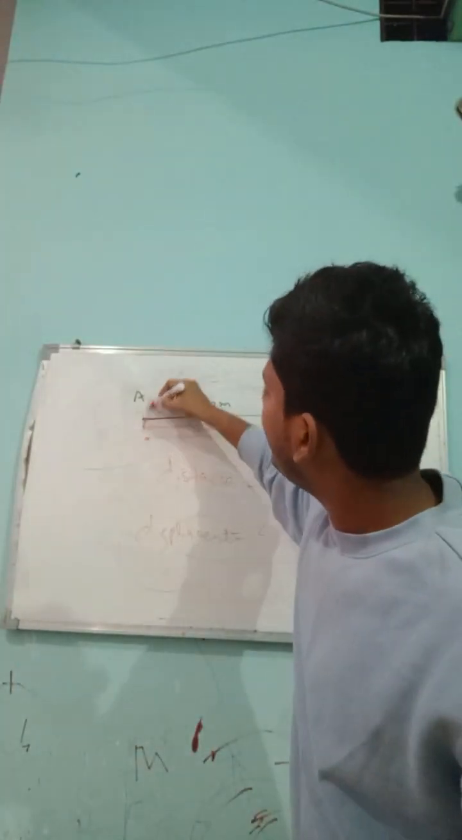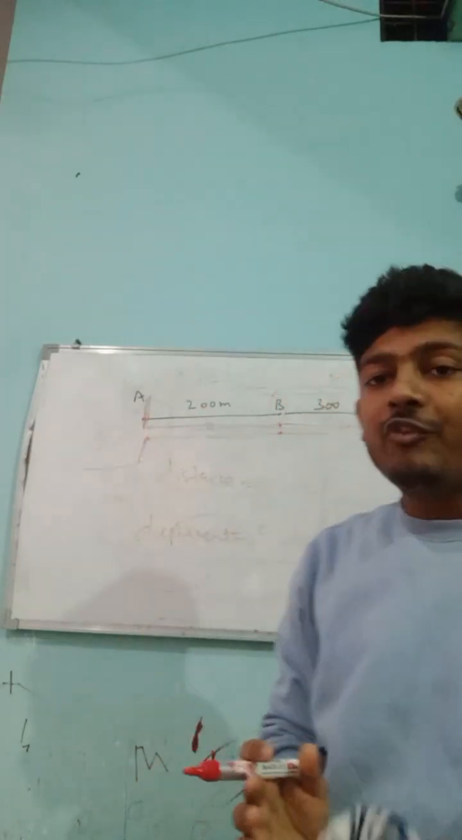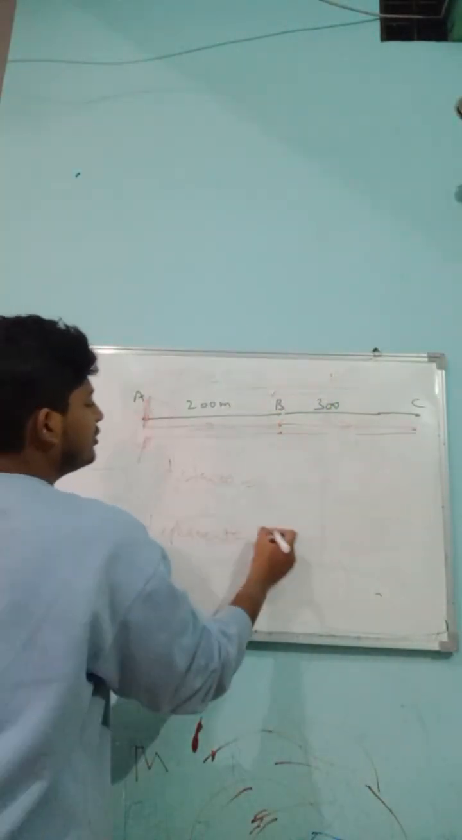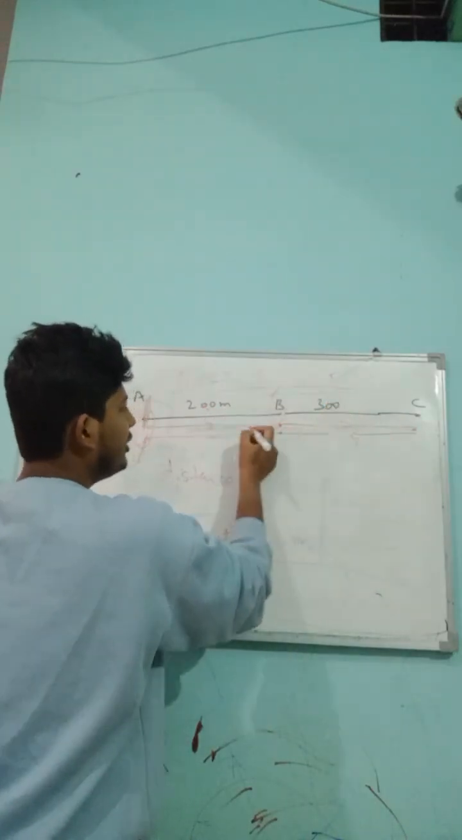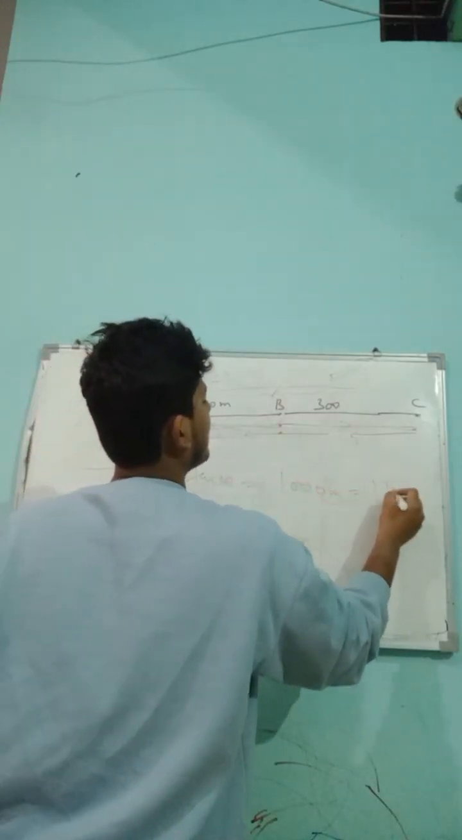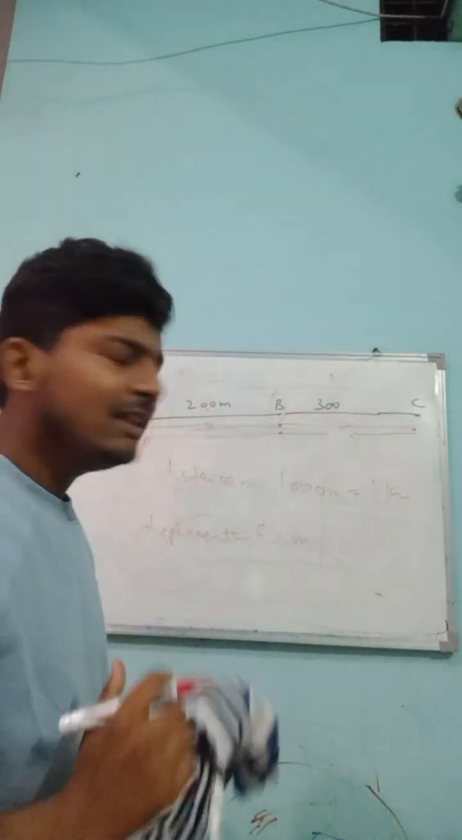Initial point is A. Journey starting from here. Journey also ends here. Initial and final point are the same. When initial point and final point are the same, the displacement will be 0, because displacement is the shortest distance between initial and final point. When initial and final point coincide, displacement will be 0. So here, displacement will be 0 meter. And distance: 200 plus 300, 500. Then again 300, 800. Then again 200, 1000 meter, or we can say 1 kilometer. Okay, students. Very good, students. Now let me add a little more mystery.